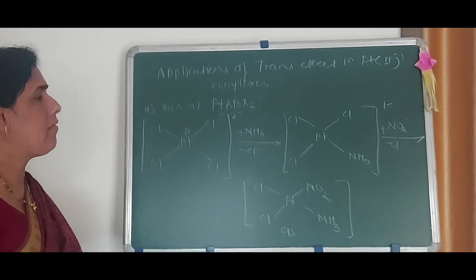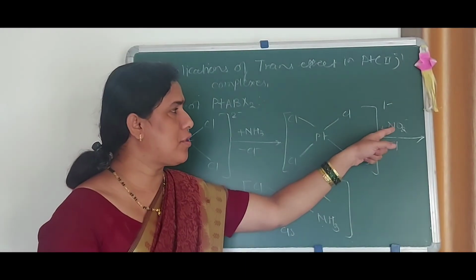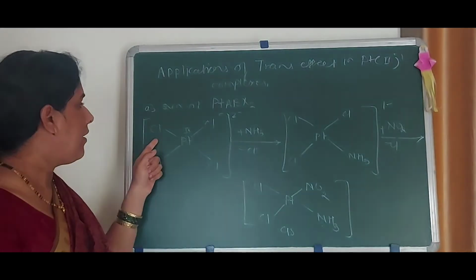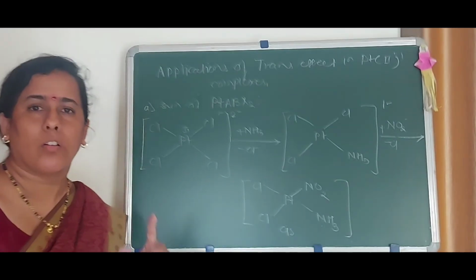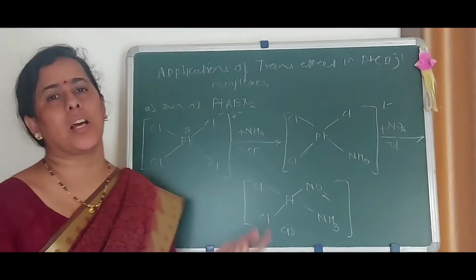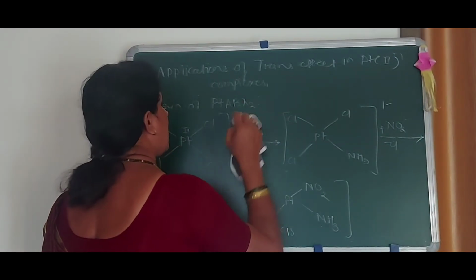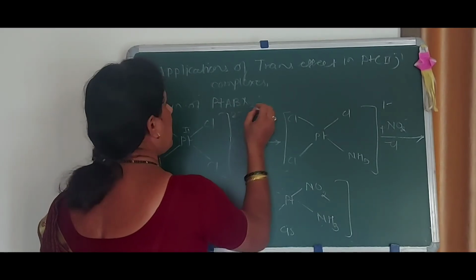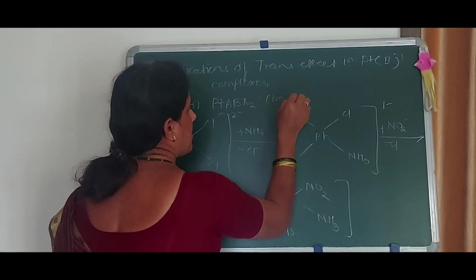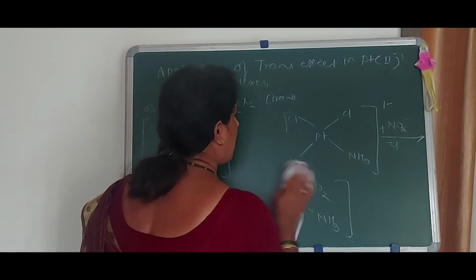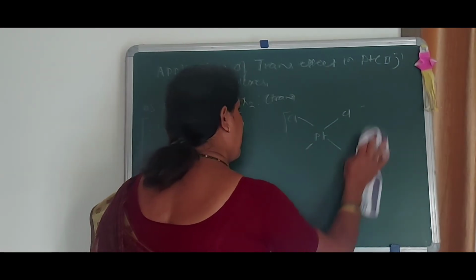In a similar way, when we take the first addition of NO2 and then NH3, we get the isomer, that is the trans complex. See here the next reaction. This is the cis form, and now we are going to discuss the trans form of it. What is the reaction? First